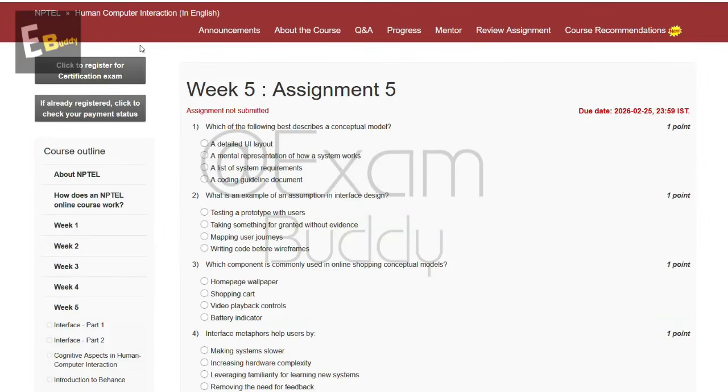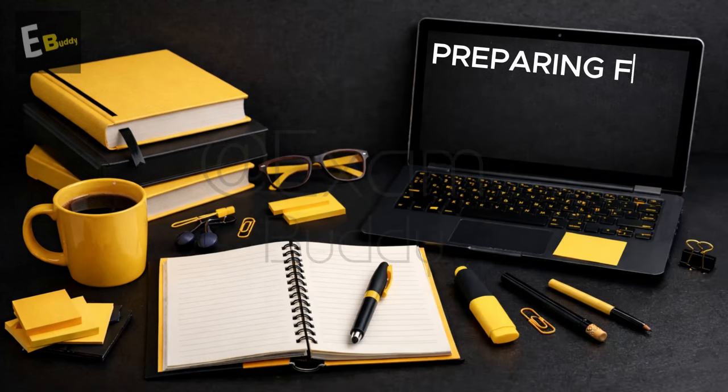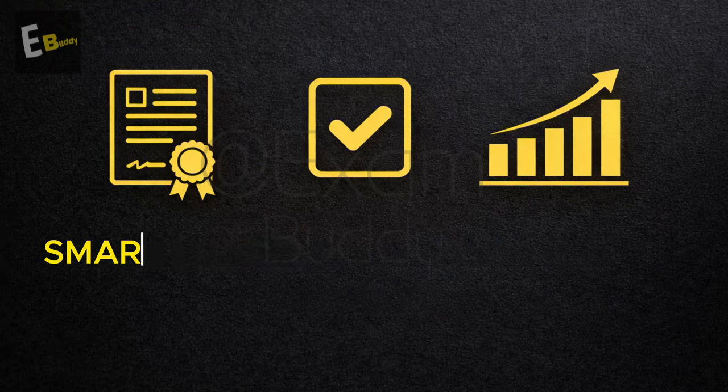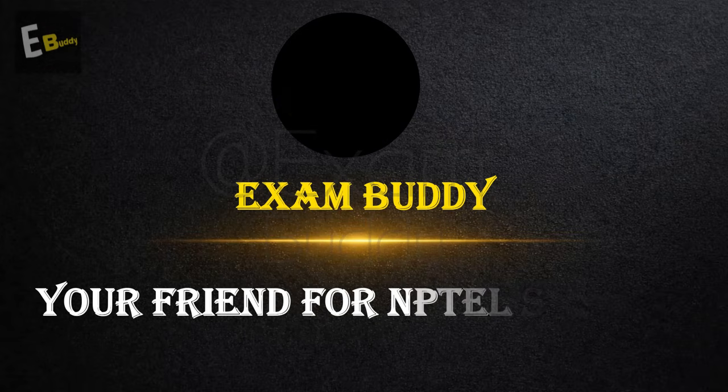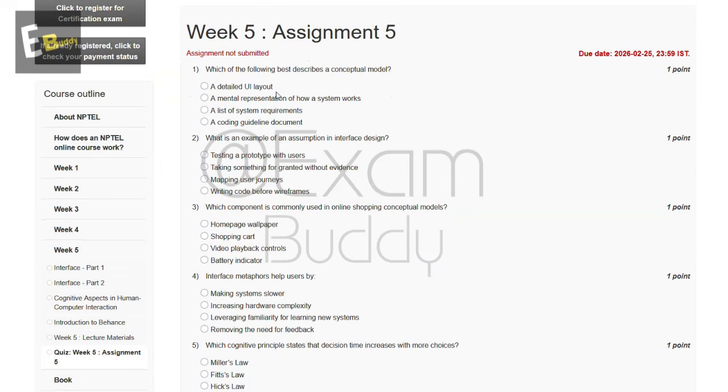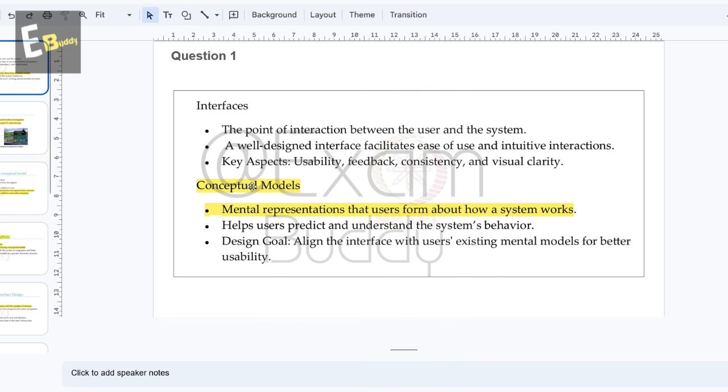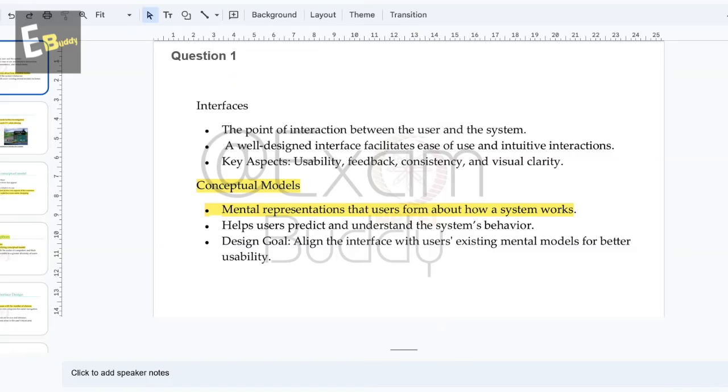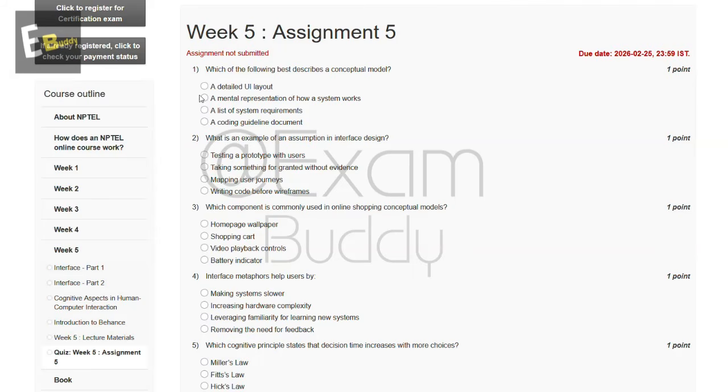Now let's do our assignment for human computer interaction in English, week 5, assignment 5. So, the first question is, which of the following best describes a conceptual model? These are the options, and now let's check the explanation. In explanation, conceptual model, a mental representation that users form about how a system works. So, the answer of our first question is B, a mental representation of how a system works.